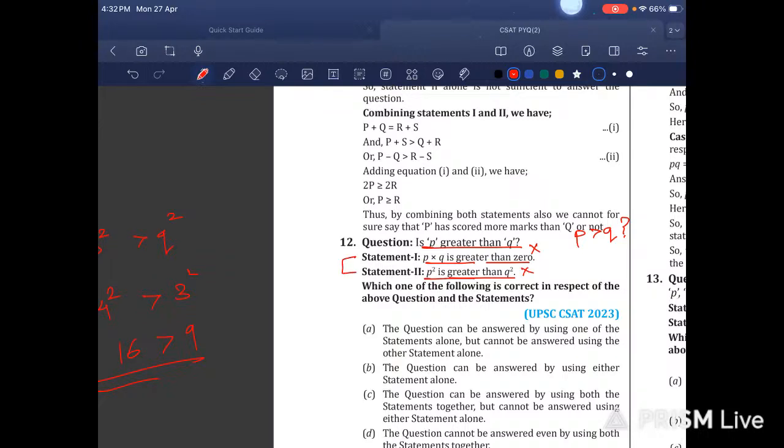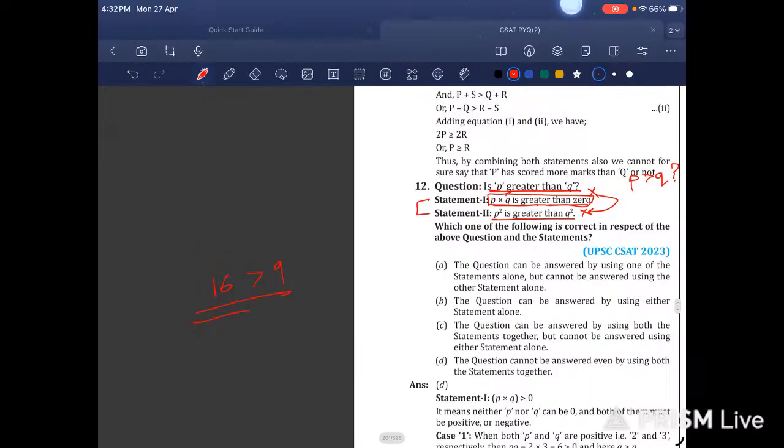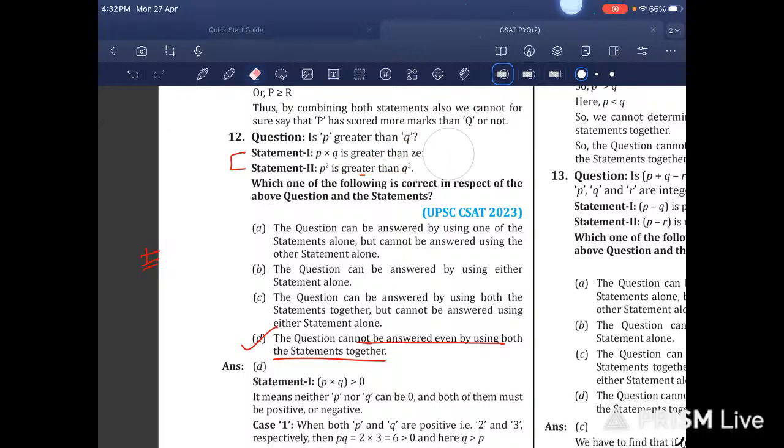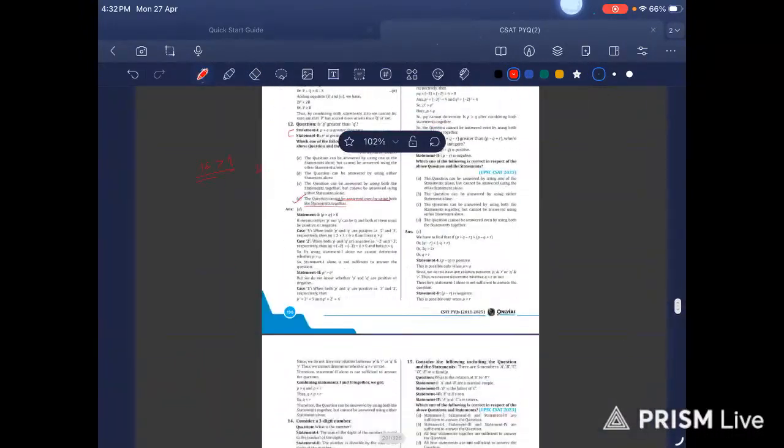What if we combine both these statements? I don't think we could achieve anything meaningful out of here also. P into Q is greater than 0. What would that change in this respect? We haven't considered 0 here. We are just considering positive integers. So I feel D is most appropriate here. The question cannot be answered by using both the statements together. This was easy, to be honest. 12th one was easy. 11th, 12th.